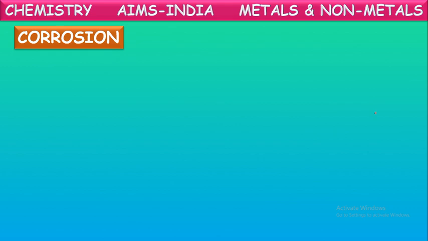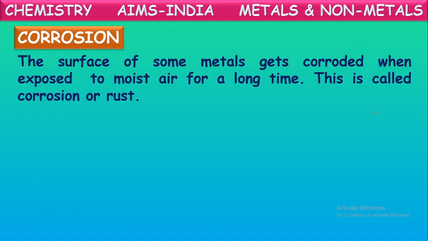Next, one more concept, corrosion. The surface of some metals gets corroded when exposed to moist air for a long time. This is called corrosion or rust. Some metals like iron, when kept outside in moist air for a long time, will rust. We observe this often. This is also called corrosion or rusting. It is formed because of the reaction of these metals with atmospheric air in the presence of moisture.